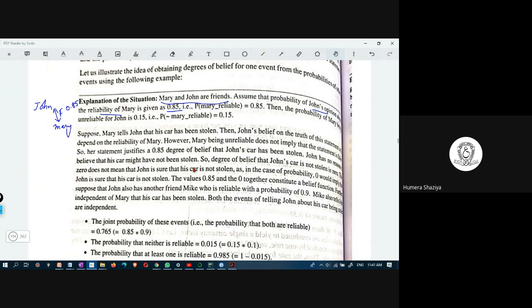Then how much percentage do you believe the forward or the friend? That reliability will be there, no? So that reliability is 85%. The probability of Mary being unreliable for John is 15%. Okay, 85% is reliable and 15% is unreliable.